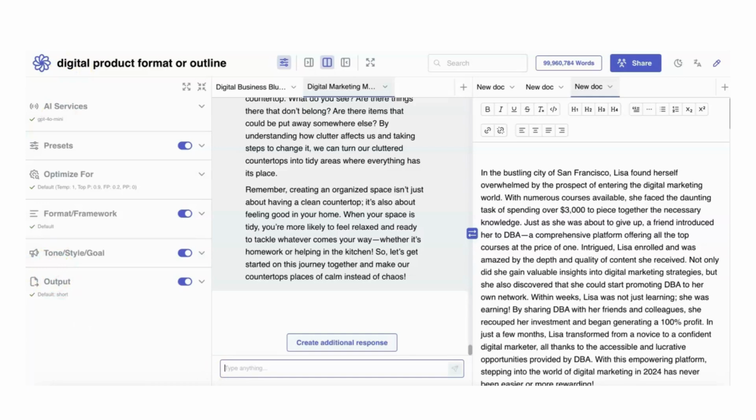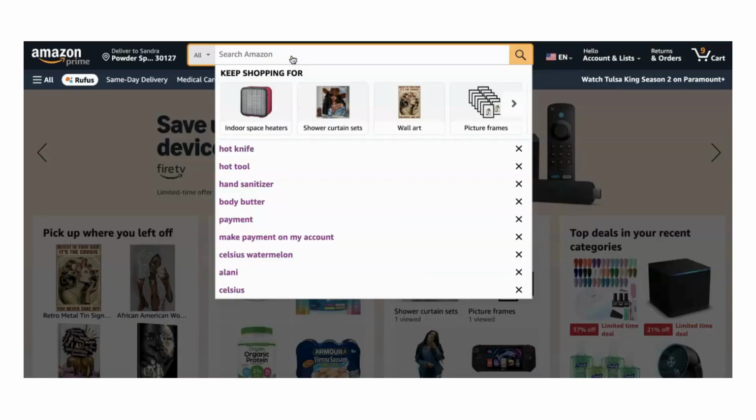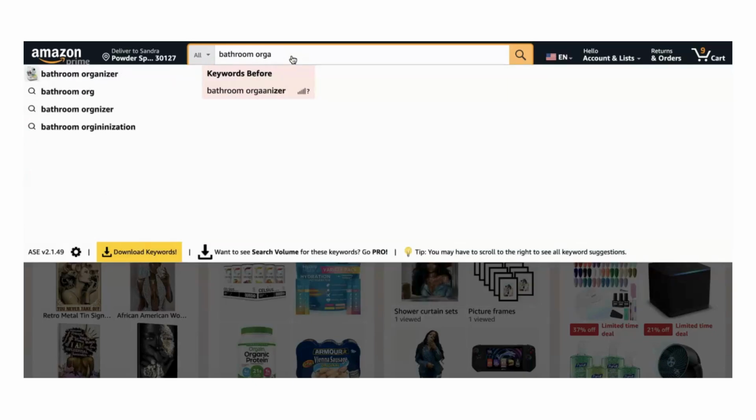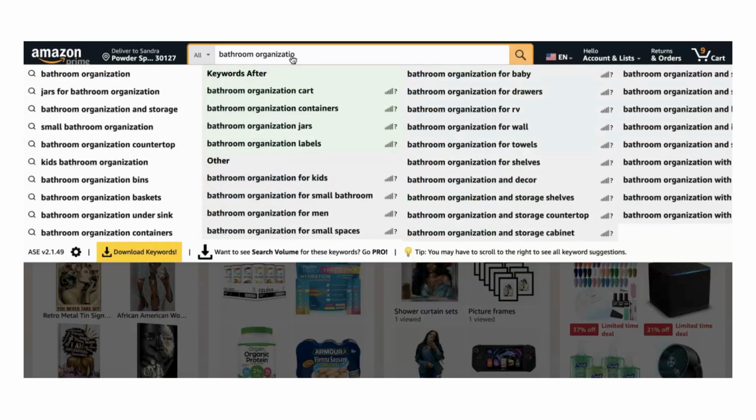So again, always make sure that you're doing your research. Make sure that you are checking facts of anything that ChatGPT gives you so that you know if it is telling the truth or whatnot. Okay, guys, so here's another way to do research. We're going to go to Amazon and type in bathroom organization.